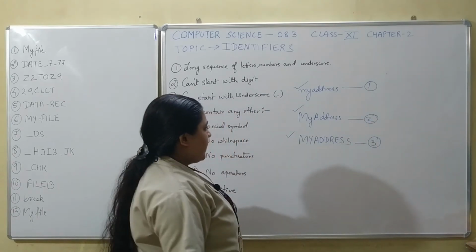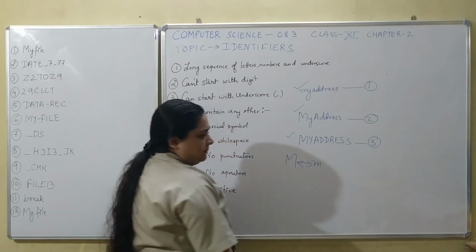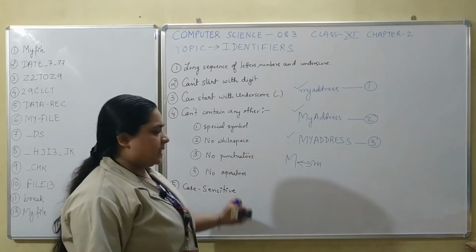That is because Python will always differentiate between capital M and small m. That is the reason why it is case sensitive.